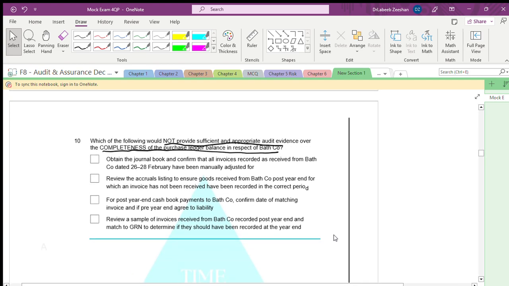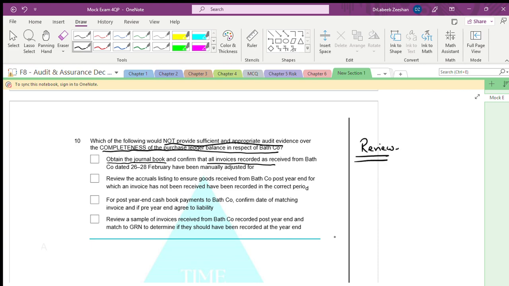Now, obtain a general book and confirm all invoices recording. From Bath, we are obtaining a general book. No, we cannot obtain a general book. If there is any completeness, we have to review it. Okay, this is the verb we have to use. Review the accruals listing.